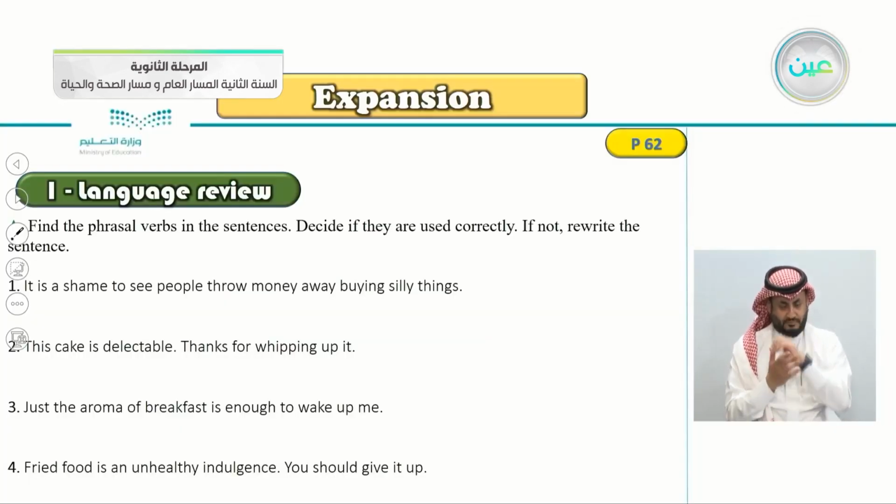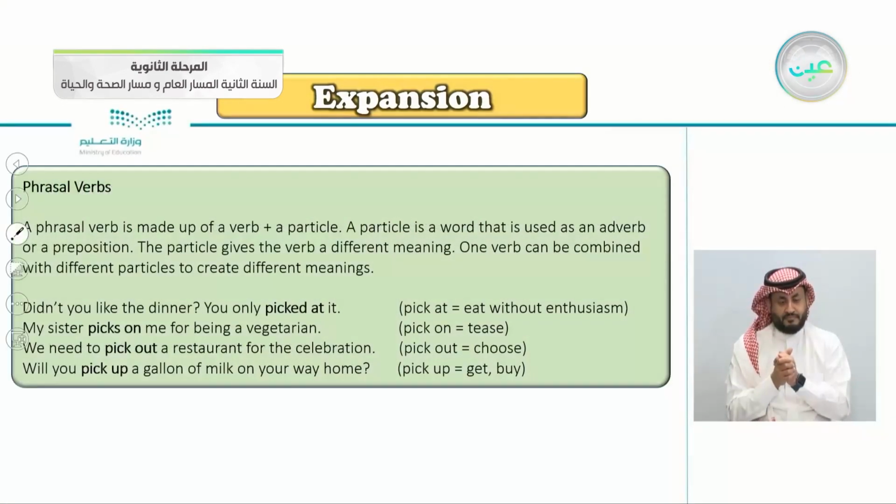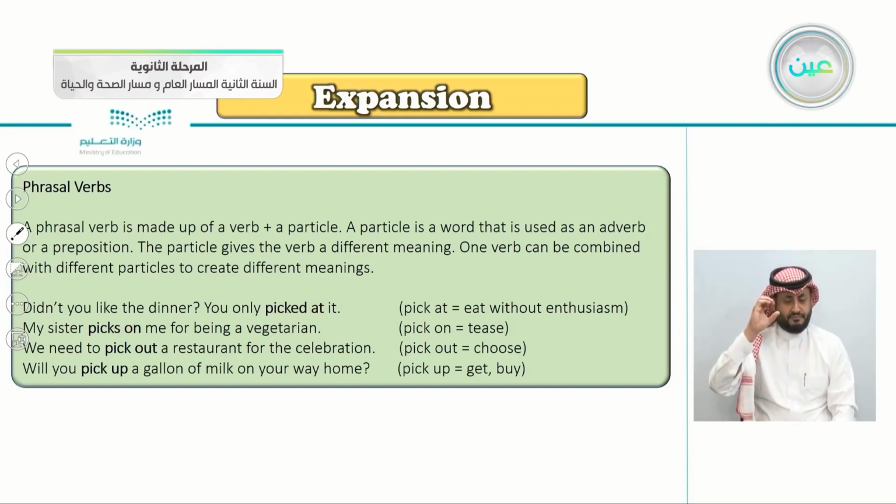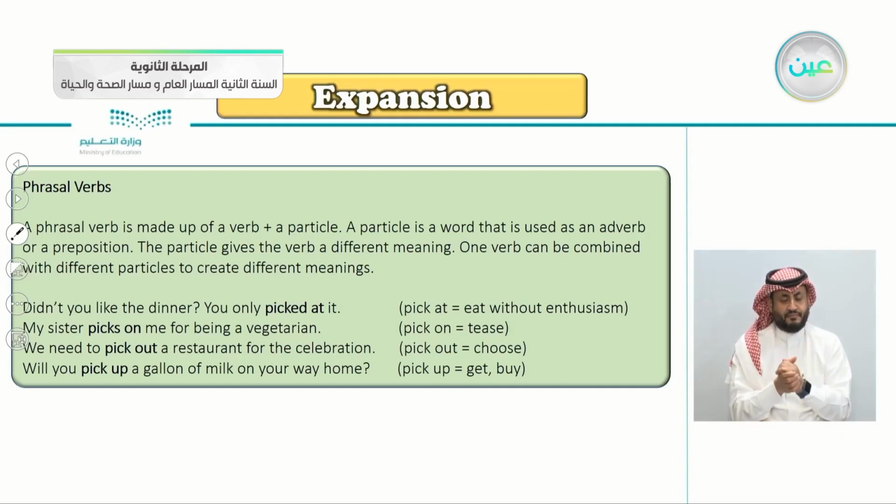So this is talking about the phrasal verbs lesson from Unit 2. A phrasal verb is made of a verb plus a particle, just like this one, picked at, or here picked on. A particle is a word that is used as an adverb or preposition. The particle gives the verb a different meaning. One verb can be combined with different particles to create different meanings. For example, pick at means eat without enthusiasm. Pick on, pick out, choose, pick up, to get by.